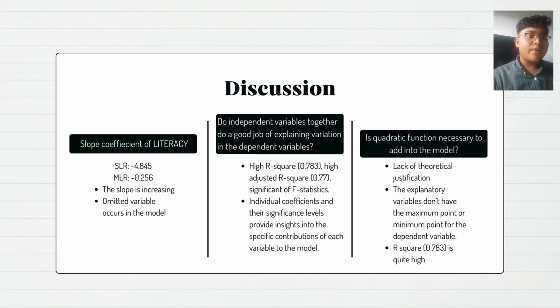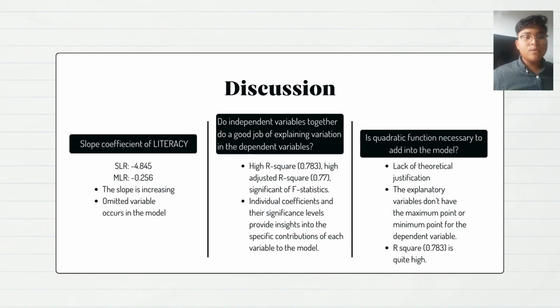Next, the ANOVA table provides an overall assessment of the model significance. The F statistic, which is 60.50, is significant with a very low p-value of approximately zero, suggesting that at least one independent variable contributes significantly to explaining the variation in the dependent variable. From the result of the hypothesis test, we can see that IMR is statistically significant and has the most impact on the total fertility rate because the p-value is 0.01, so it is significant at all significance levels. So I think the independent variables together do a good job of explaining the variation in the dependent variable. The individual coefficients and their significance levels provide insights into the specific contribution of each variable to the model.